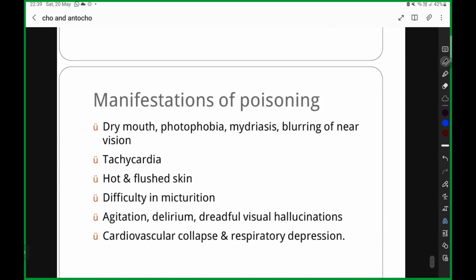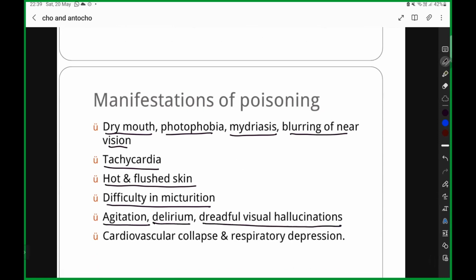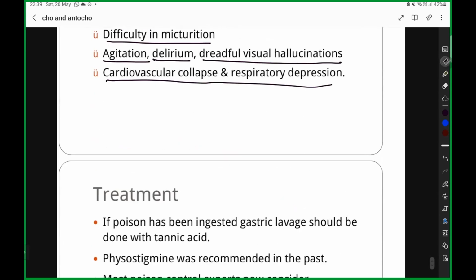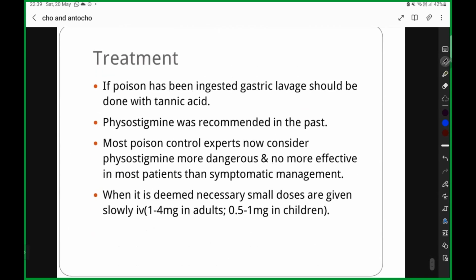So what are the manifestations? Now remember, there will be a dry mouth, photophobia, mydriasis, blurring of near vision. Tachycardia will be there, hot and flushed skin will be there, difficulty in micturition, agitation, delirium, dreadful visual hallucination will be there, cardiovascular collapse and respiratory depression will be occurring. Treatment? If poison has been ingested, first what should we do? Ryle's tube insertion and gastric lavage. How will you do gastric lavage? You will use tannic acid.